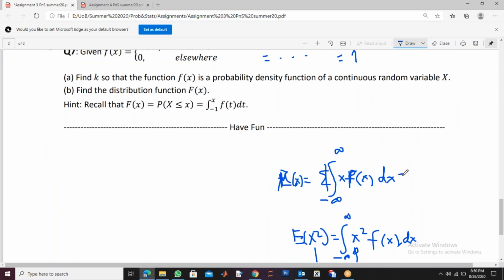What you will do, you will not write infinity. You will say, okay, I'm starting from 0 to 1, right? From 0 to 1, it is x times f(x), and f(x) is also x, so it becomes x squared dx. Then you will add from 1 to 2, where f(x) is 2 minus x, and dx. So this is your thing. You will not go beyond 2, because there is nothing beyond 2.